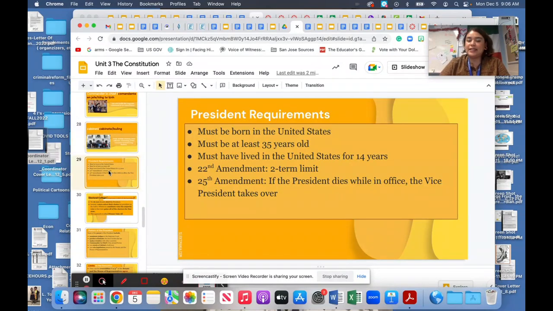To be a president, you have to be born in the US. You must be at least 35 years old, and you must have lived in the United States for 14 years. For example, let's say you were born here in the US and then you left and went to a different country and came back, you must have at least lived here 14 years. You can only run for 4 years. If the president dies while in office, the vice president takes over.